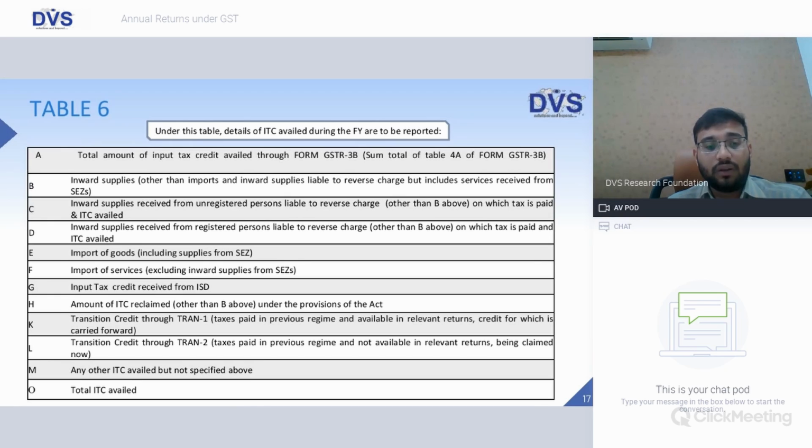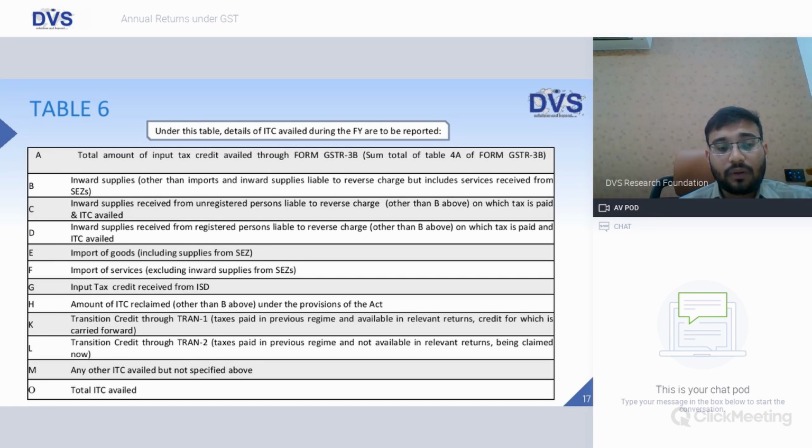Transition credit through Tran 1 and Tran 2. So Tran 1 is like taxes paid in the previous regime, available in returns, and we have documentary evidence of that. Credit which is carried forward now. Tran 2, again the same, but for which it is not available in any of the relevant returns, be it excise or service tax, and also for which there is no specific documentary evidence.